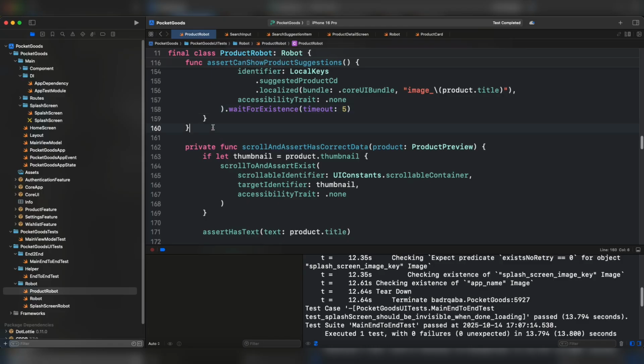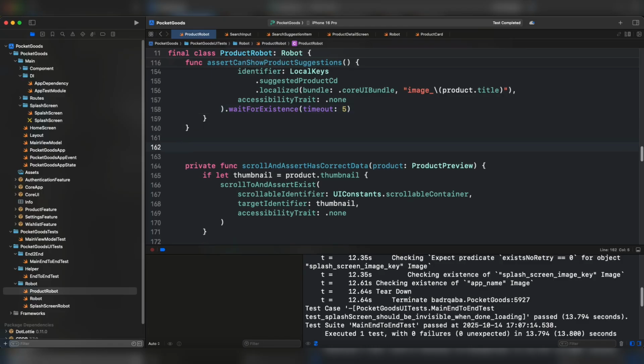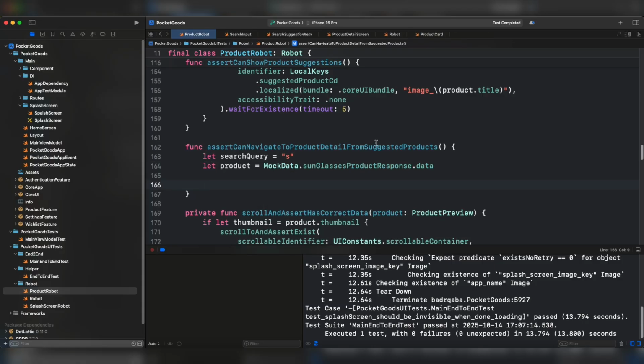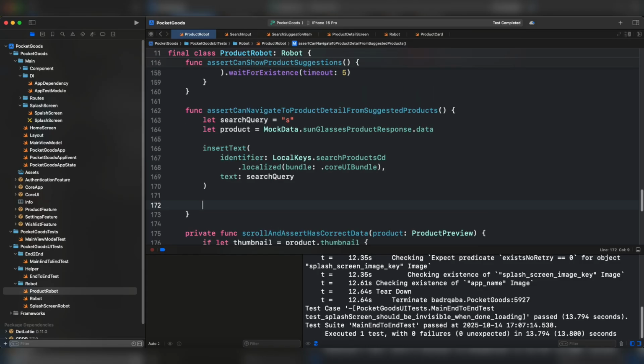Now, after finding the suggested products, we need to make sure that we can navigate from this list of suggested products to the product detail screen. Let's call this function assert can navigate to product detail from suggested products. As usual, we're going to arrange the search query and arrange the correct product to be shown under the product detail. Next, we have to insert some text to the text field, search input, and assert exist. Basically, we need to scroll to the product sunglasses under the suggestion, click on this product, and wait for the page to be ready. We need to scroll down.